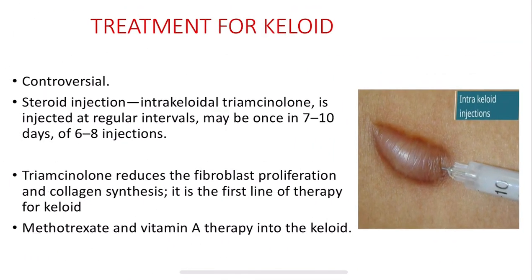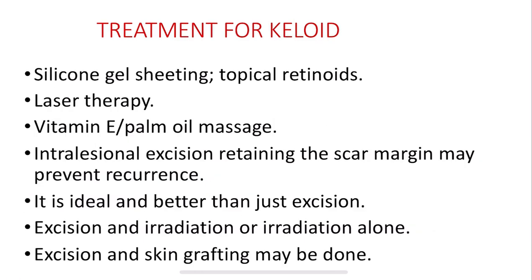Triamcinolone reduces the fibroblast proliferation, and collagen synthesis can also be cut down by this triamcinolone injection. It is the first line of therapy for the keloid. We have methotrexate and vitamin A therapy into the keloid. Silicone gel sheeting or topical retinoids can also be given. Laser therapy, vitamin E, and palm oil massages can be given.